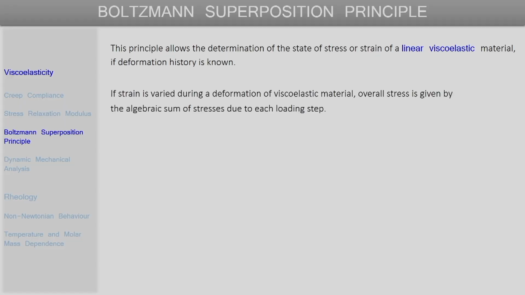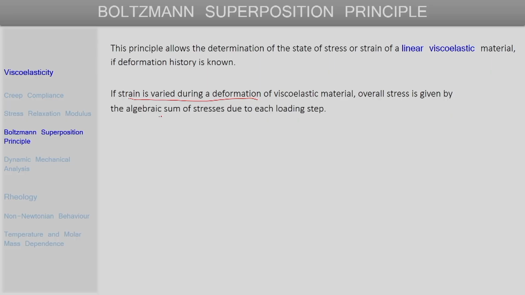If the strain is varied during deformation of a viscoelastic material, then the state of stress can be determined using the Boltzmann superposition principle as again a linear combination, or an algebraic sum, of all the individual stresses produced due to the individual strains that are being applied. Each contribution is summed, and that gives the overall stress at any time t.